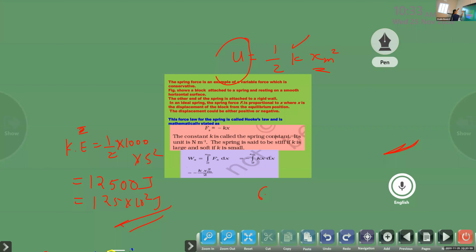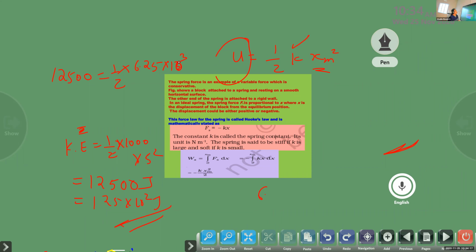So instead of U, we can substitute 12,500 is equal to half into K, and the value of K is given, 6.25 into 10 to the power of 3.